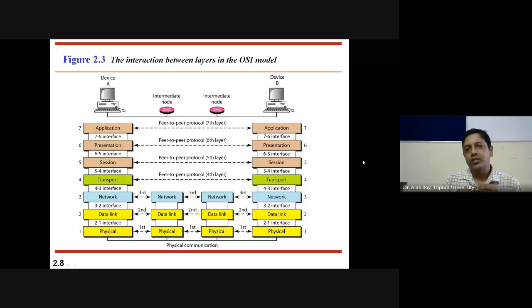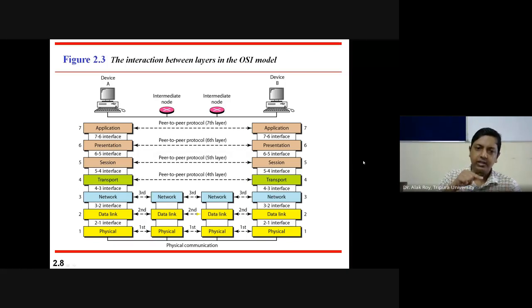Now let's take an example of two nodes or two computers. Say device A wants to send a message to device B with the help of some intermediate nodes. Then how will the message be delivered in the OSI model? So at device A, let's consider it as the sender. The message will travel from the sender through the 7 layers: application, presentation, session, transport, network, data link, physical.